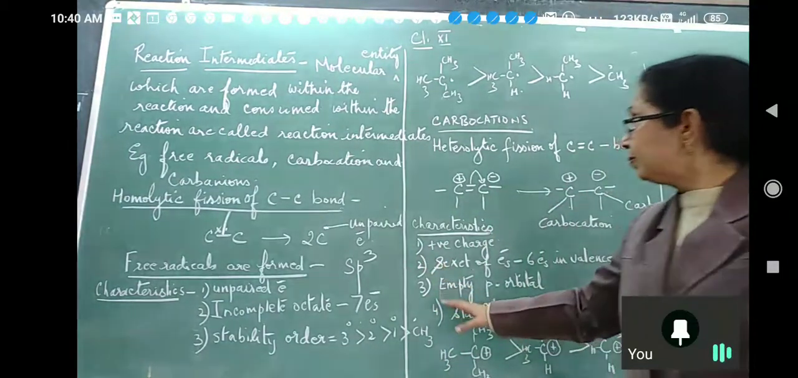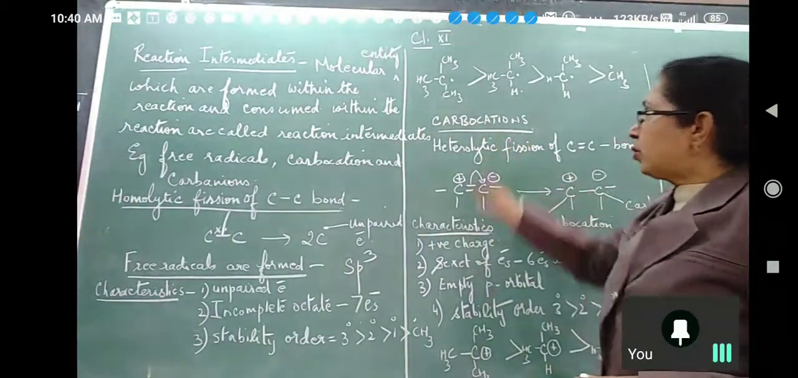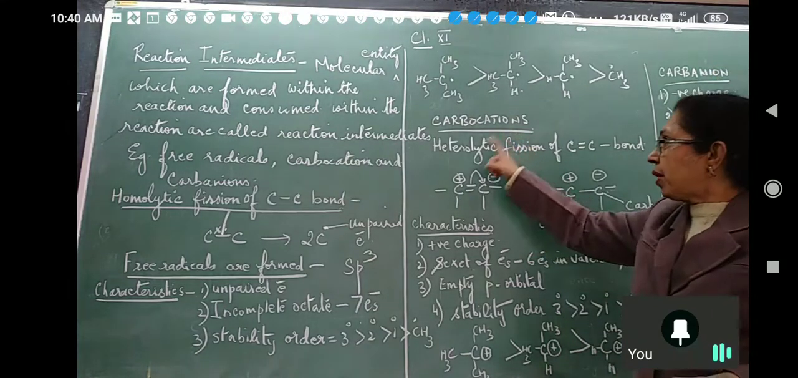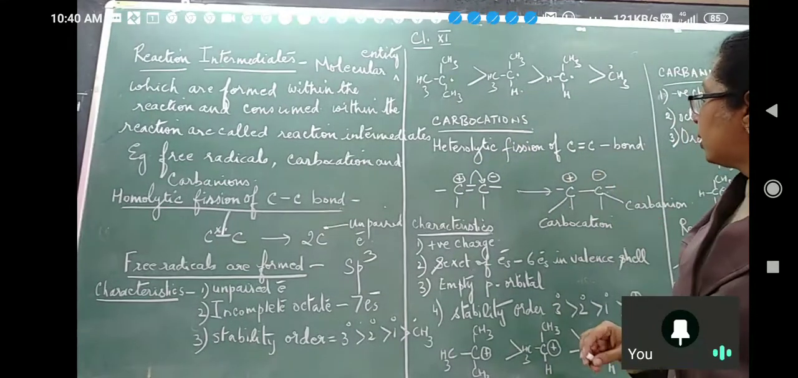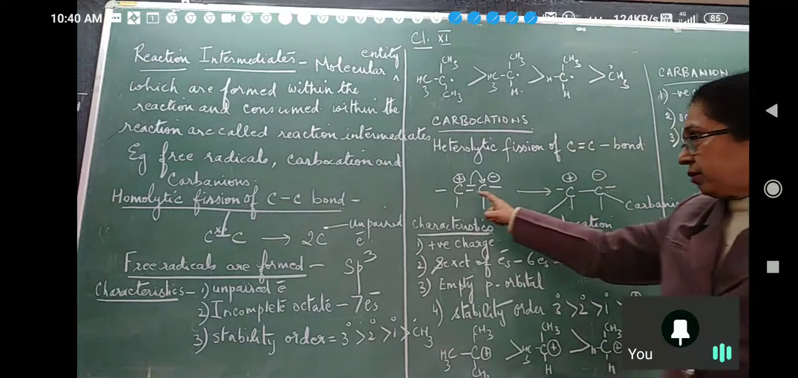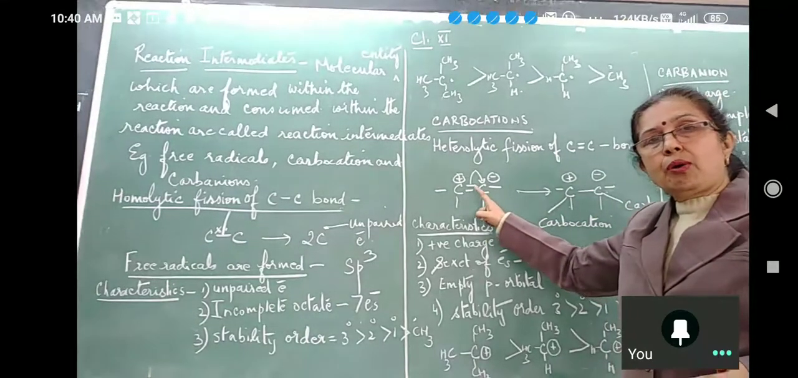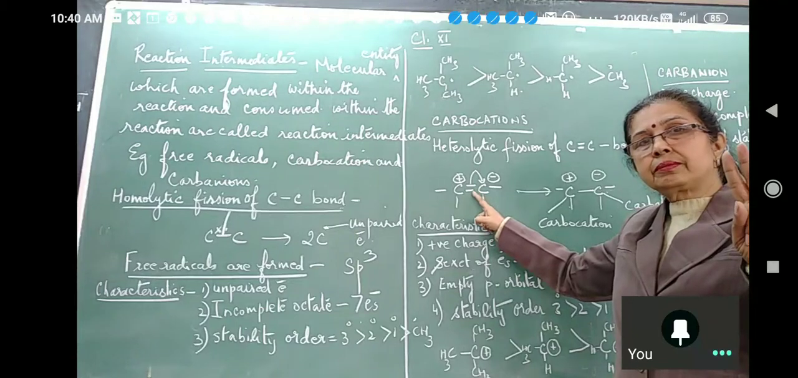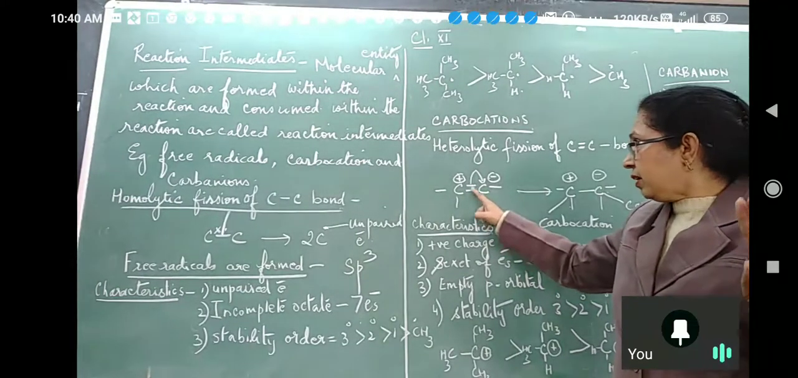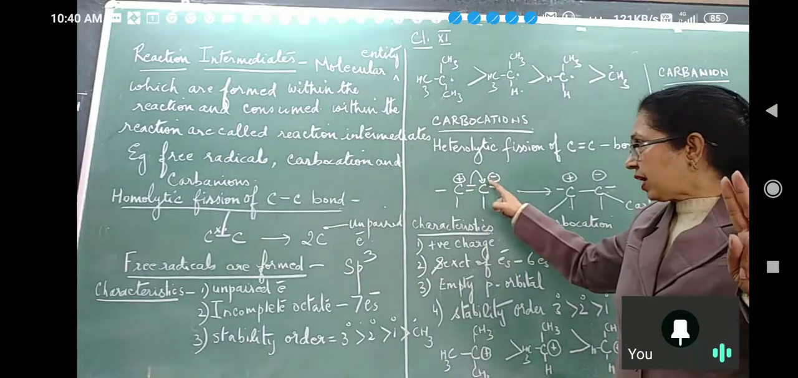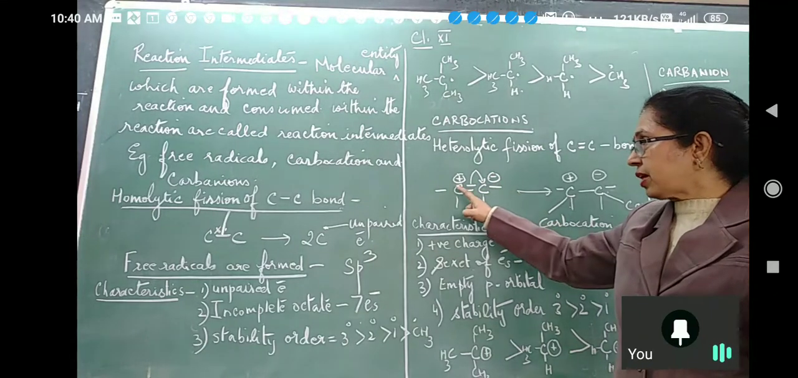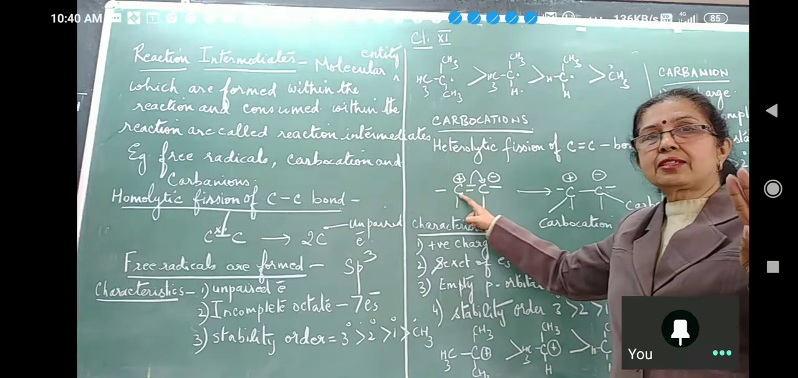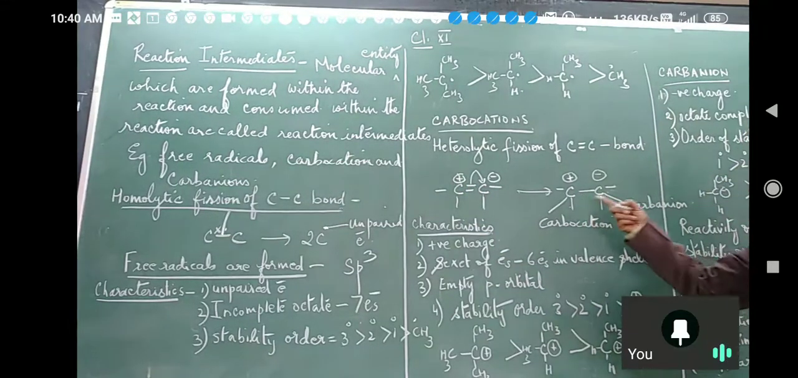Okay, this is clear? We go on to the next reaction intermediate, that is carbocation. It is formed by heterolytic fission of a carbon-carbon double bond. Please look here. This is a carbon-carbon double bond. One is sigma and the other is, what is the other one? Pi. Yes, the pi bond breaks like this. This gets a negative charge and this gets a positive charge.